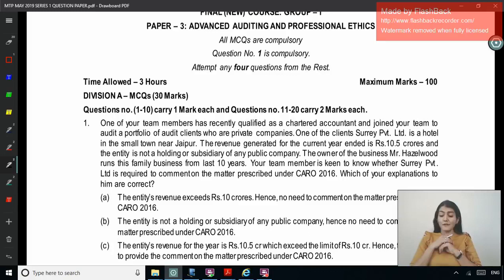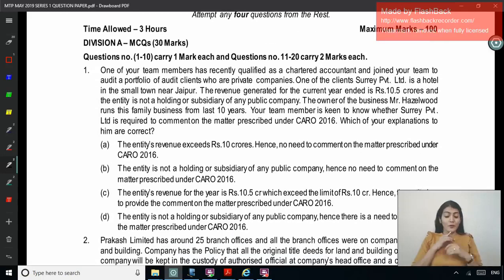The owner of the business, Mr. Hazelwood, runs his family business for last 10 years. Your team member is keen to know whether Surrey Private Limited is required to comment on the matters prescribed under CARO. Which of your explanation to him are correct? So whether CARO reporting would be required in Surrey Private Limited. Now, what does the applicability say?